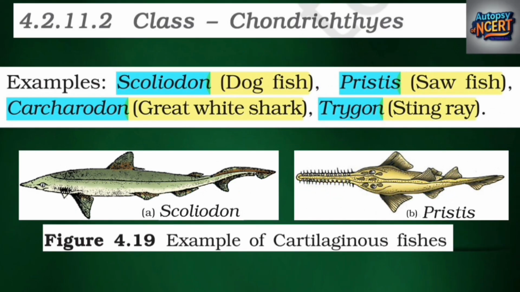Examples: Scoliodon, dogfish; Pristis, sawfish; Carcharodon, great white shark; Trygon, stingray. Example of cartilaginous fishes: Scoliodon, Pristis.